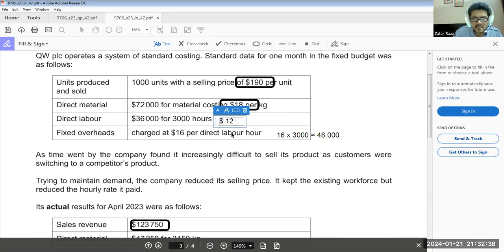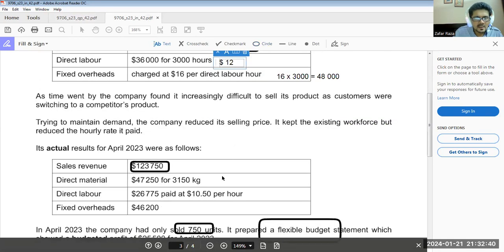$12 per labor hour. Okay. See, when we are paying direct labor, now if we are paying 26,775 divided by 10.5, it means they have spent 2,550 hours. So 2,550 multiplied by 12, the answer should be 30,600. But actually, we have spent 26,000.